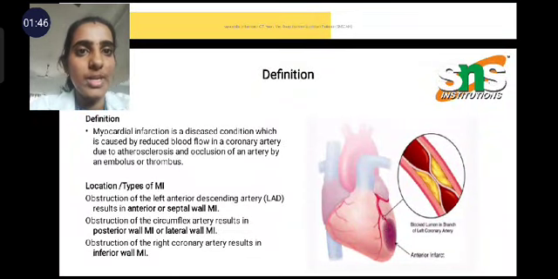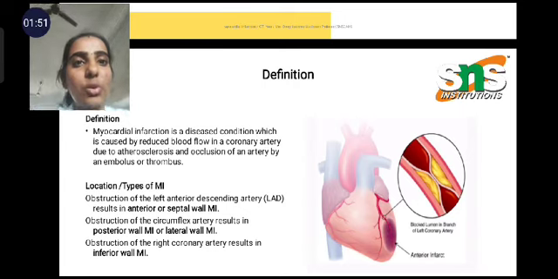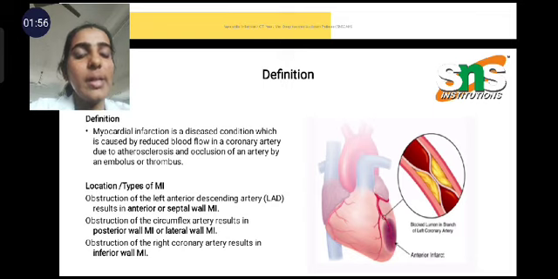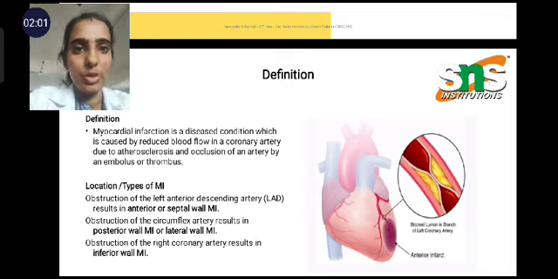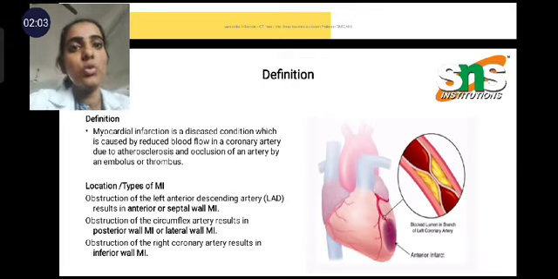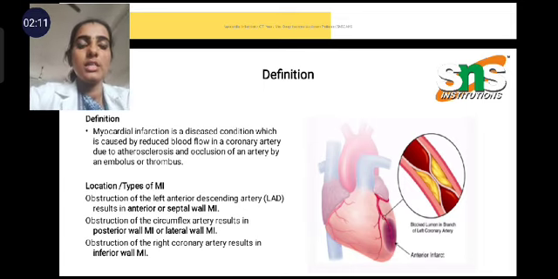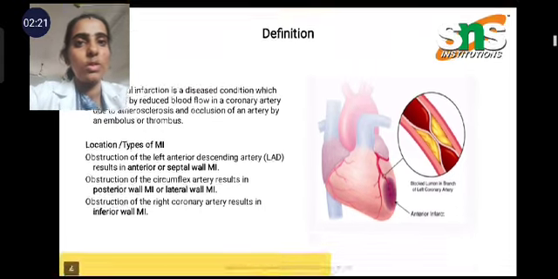Myocardial infarction is a condition caused by reduced blood flow in the coronary artery due to atherosclerosis and occlusion of an artery by an embolus or thrombus. Embolus and thrombus are both blood clots, but a thrombus is an immovable blood clot, while an embolus is a movable blood clot that can move throughout the circulation in our body. There are three types: anterior or septal wall myocardial infarction, posterior or lateral wall MI, and inferior wall MI.